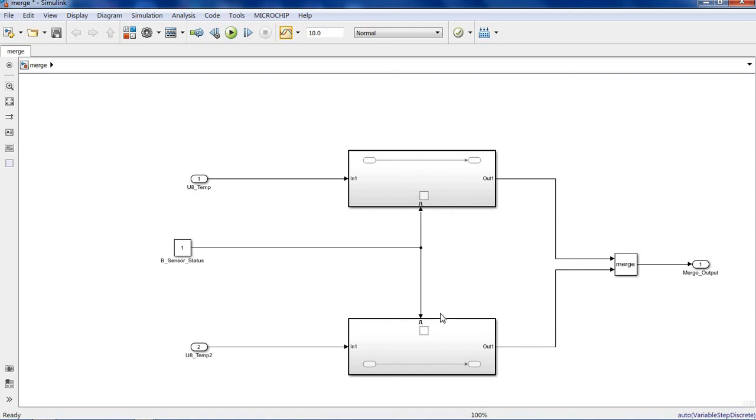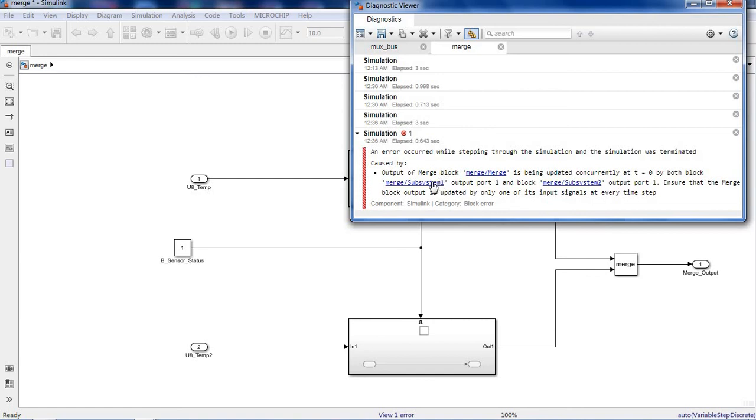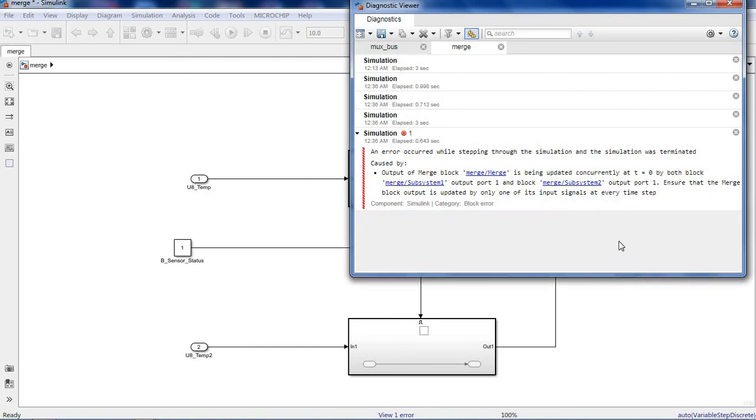See, this is the error: output of merge block is being updated concurrently at t equal to 0 by both blocks. This error is given because two subsystems are activating at the same time.